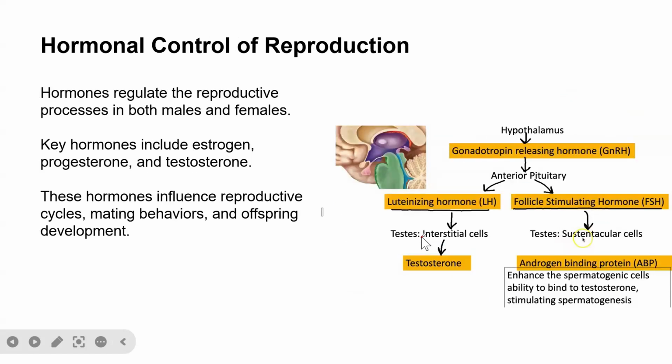Hormonal controls. Hormones regulate the reproductive process in both males and females. These key hormones include estrogen, progesterone, and testosterone. Estrogen and progesterone are the major hormones in females, while testosterone is the major hormone in men. Although